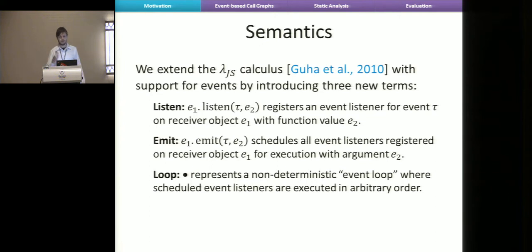So what we did was we took the formal semantics, Lambda.js by Guha et al., and then we extended it, adding 3 new terms to the syntax. One is to register listeners, so you can register a listener on some base object, and the event you register it for is tau, and then you give the function expression. Similarly, you have emit, which schedules all the registered listeners for execution at some later point asynchronously.